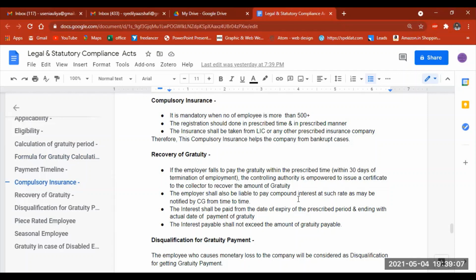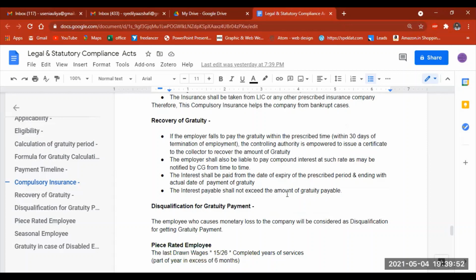So how this works is basically, you take a company XYZ, and this XYZ pays some premium amount to an insurance company. Let's consider it as LIC. So when the XYZ company's employee is leaving the company, his gratuity amount is given by that insurance company, so that the company can be free from the liability. They pay the premium monthly, so in case the company ends up bankrupt or with some shortage of money, they are able to resolve this issue.